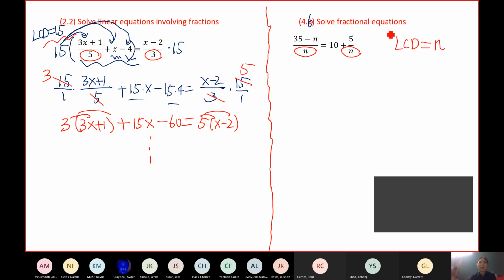I also gave you a tip in class last week: if you look for the LCD for the variables, pick the one with the highest exponent. n and n have the same highest exponent, 1, so of course you just pick that one. If you remember the tip, you can use it. In the worst case scenario, say I forgot all the tips or the definition, you can use the way we learned during the first week.